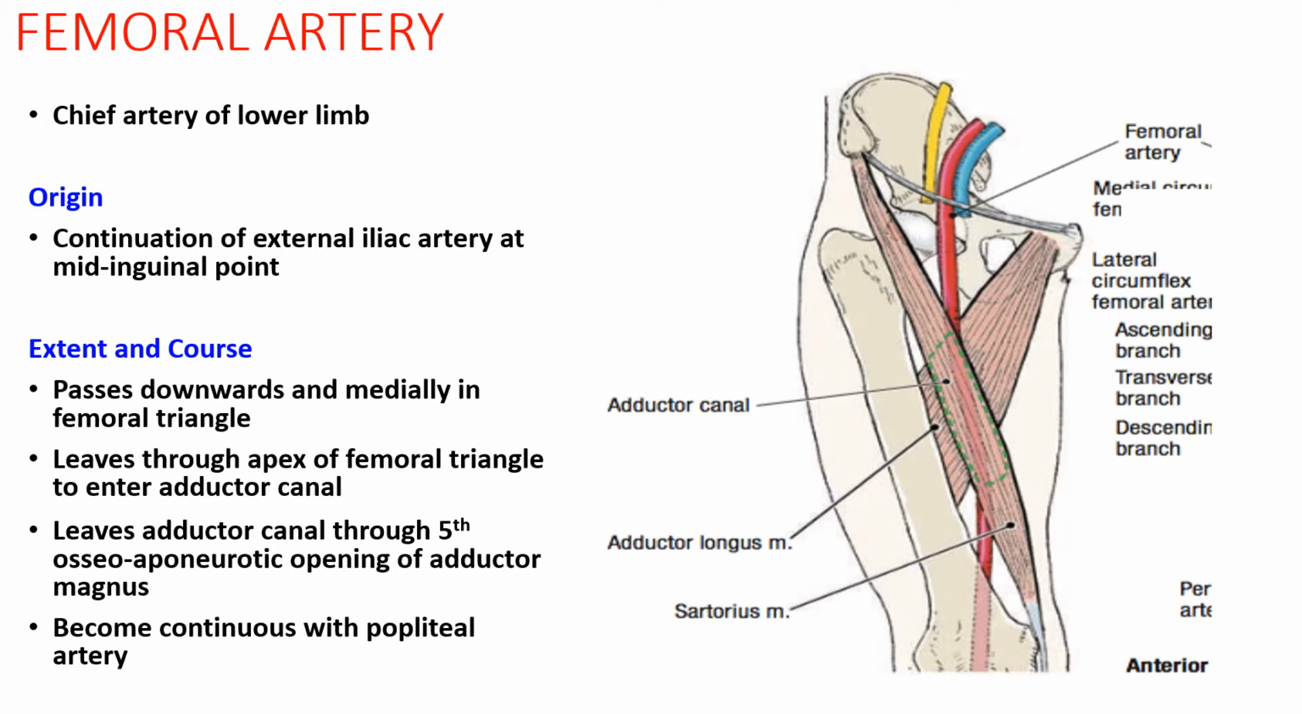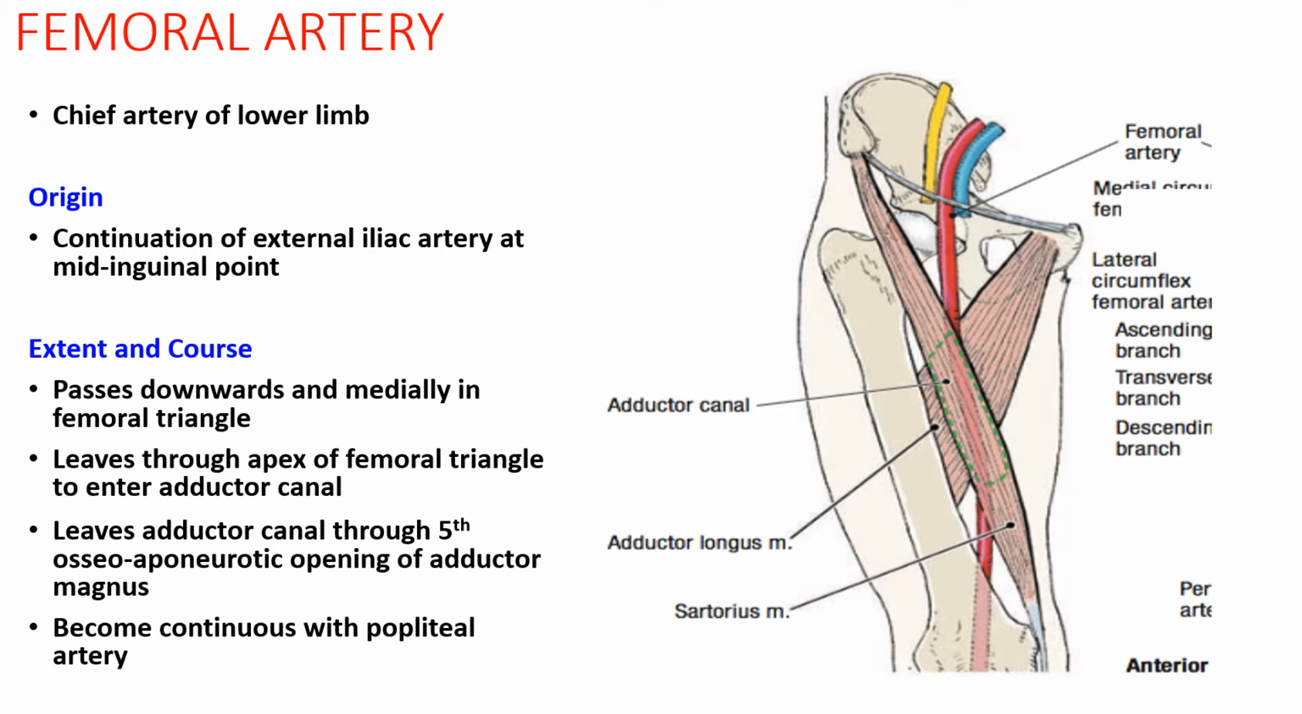Coming to the details of the femoral artery. So please remember that the femoral artery is the chief artery of the lower limb. It originates as a continuation of the external iliac artery at the mid-inguinal point. Next, it passes downward and medially in the femoral triangle, leaves through the apex of the femoral triangle, and then where will it enter? It will enter the adductor canal.